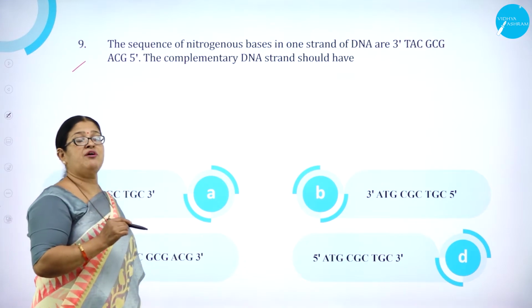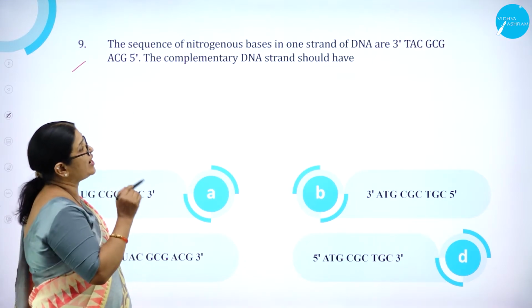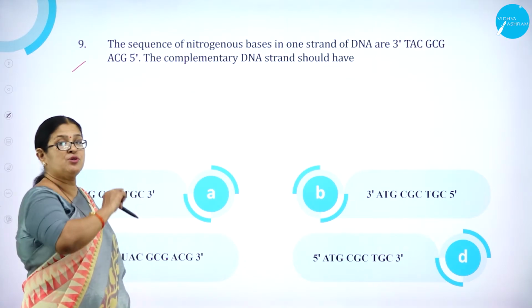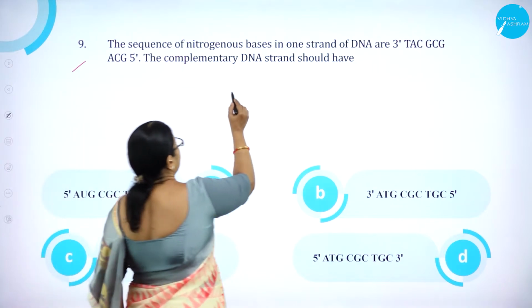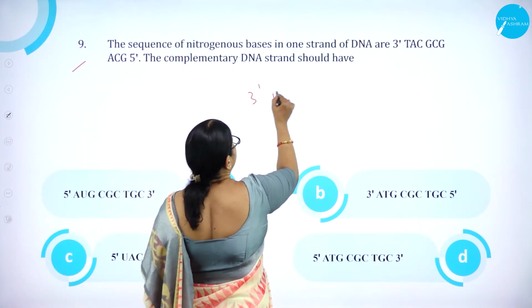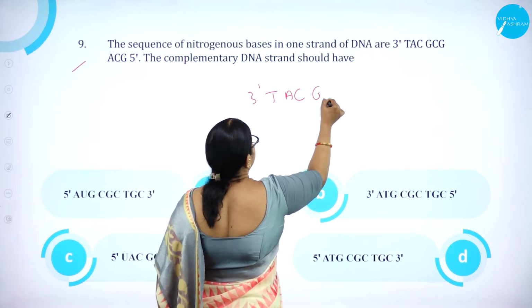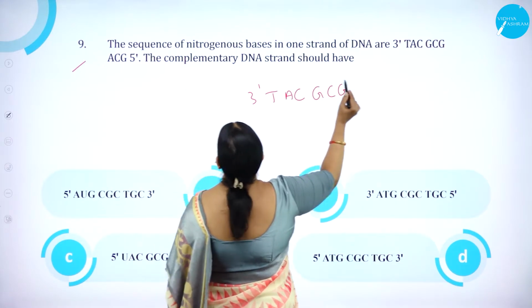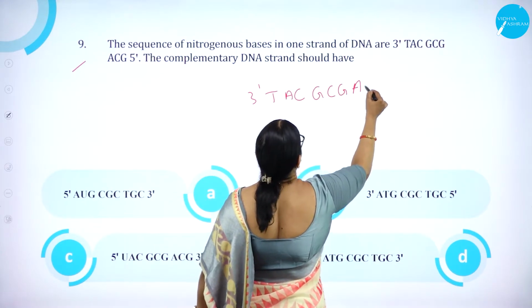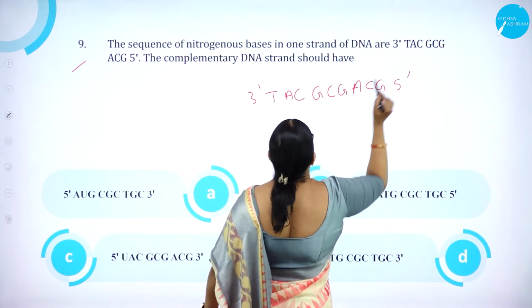The sequence of nitrogenous bases in one strand of DNA. So one strand of DNA is 3' TAC GCG ACG 5'.